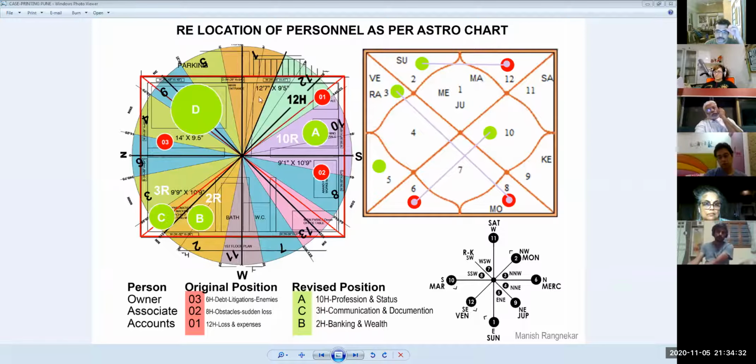So what I told him was, when I put the chart over here, I said, see, boss, this is the house of your occupation. The boss should be sitting there. He's the head of affairs. 10th house is a boss. It is the status, the main thing. Okay. So I said, you better sit here. I said, whoever is handling your communication and printing, that guy should sit in the third zone over here. And the person who's handling your banking and accounts and all that should sit over here. I said, is that possible?